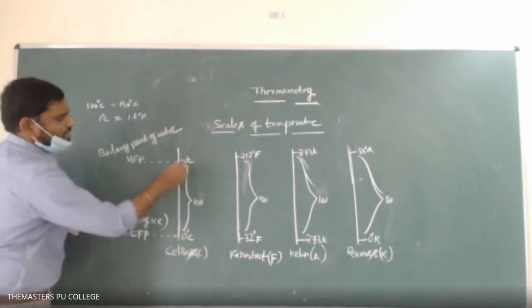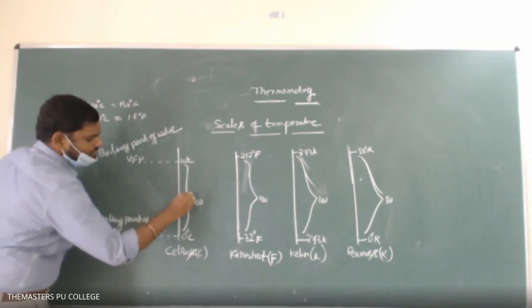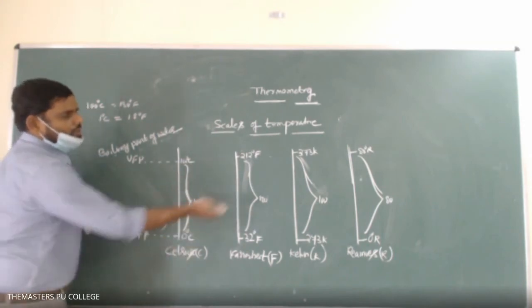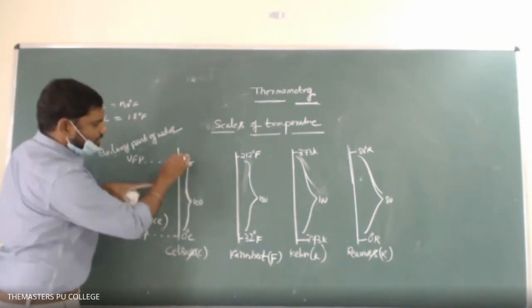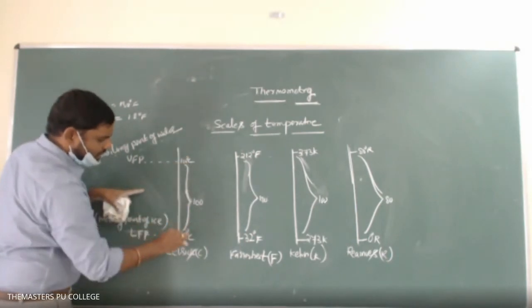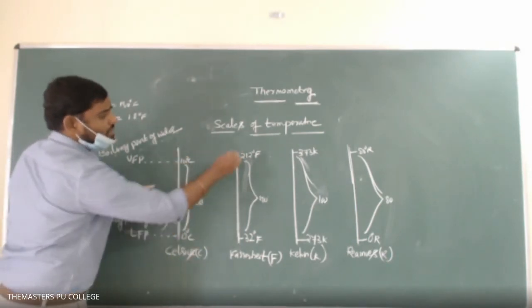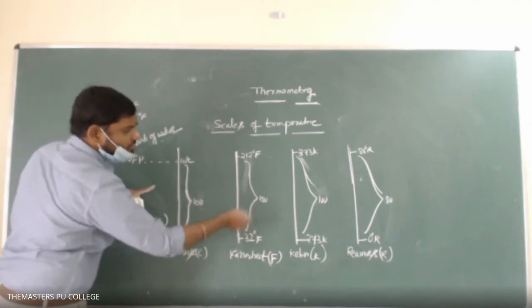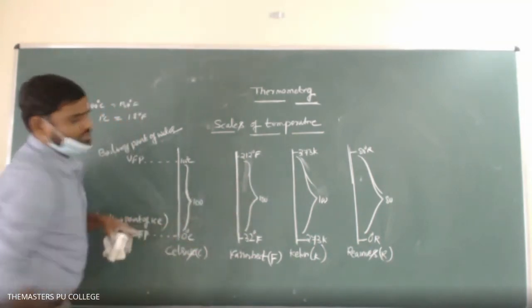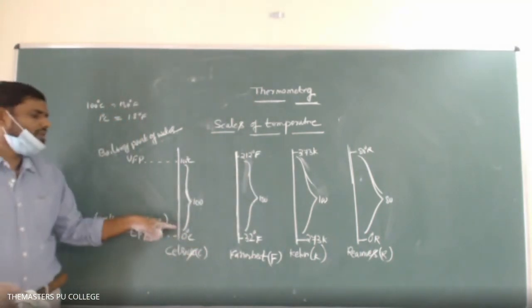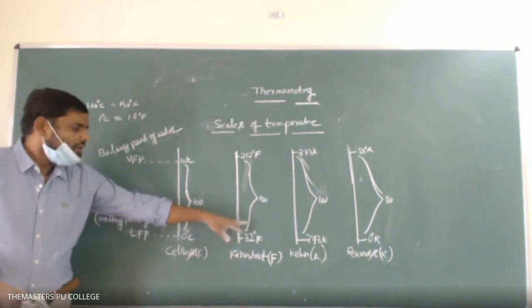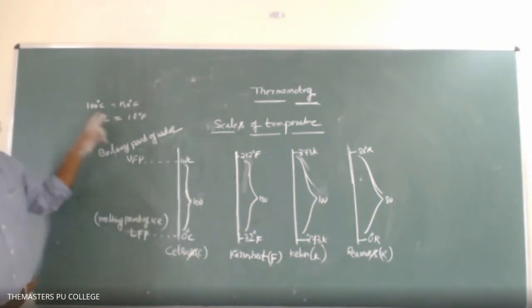So here how many divisions are there? 100 divisions are there, and here 180 divisions are there. So if the temperature in the Celsius scale is increased by 100 degrees, the equivalent rise in temperature must be 180 degrees in the Fahrenheit scale. Hence if 1 degree is raised here, it must be raised by 1.8 degrees here.